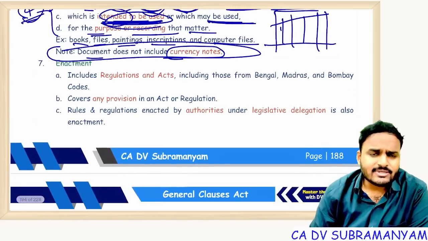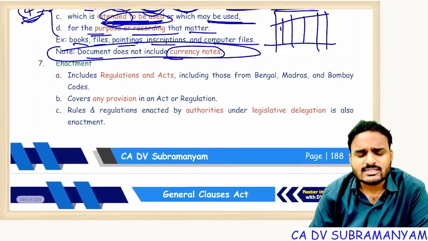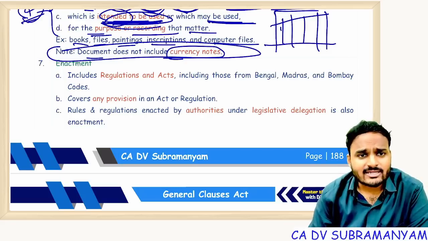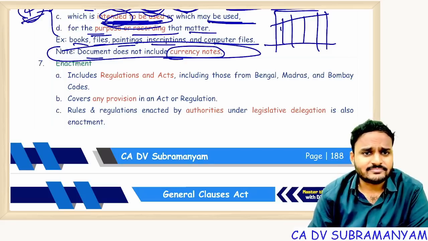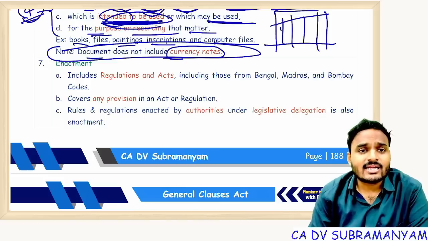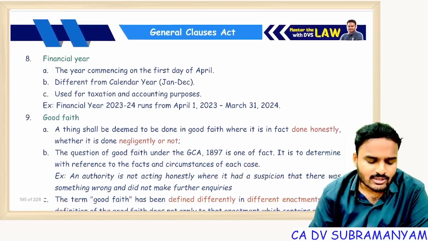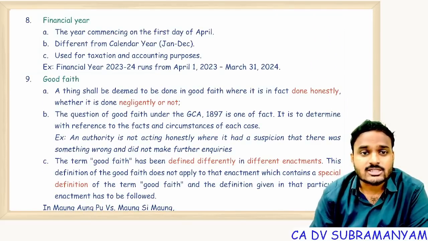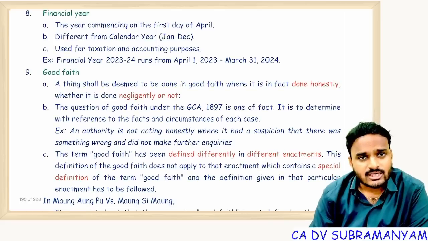Enactment simply means rules, regulations, provisions, sections, subsections, everything. Act is also one enactment. A provision in an act is also an enactment. A section in an act is an enactment. Rules made under an act are also treated as enactment. Through enactment only, laws come into force. Financial year, as I told you, is 1st April to 31st March. Year means 1st January to 31st December.